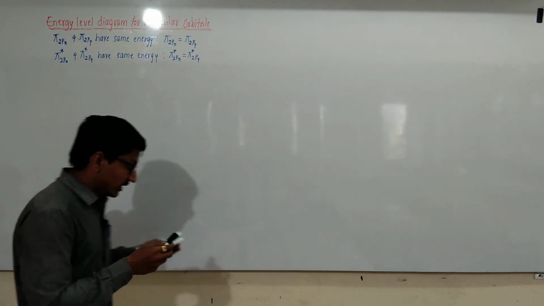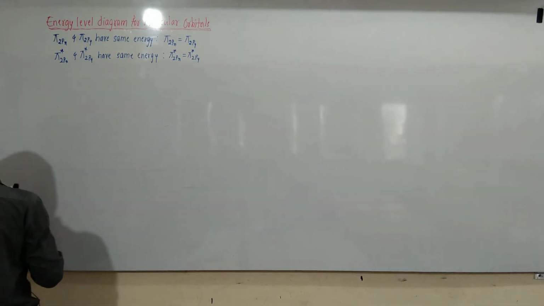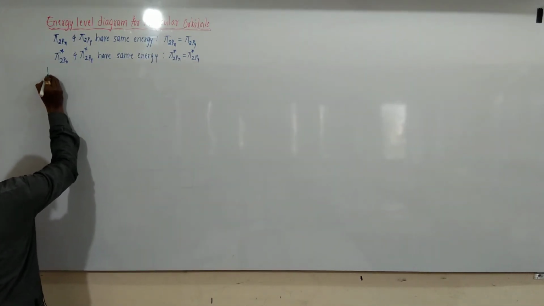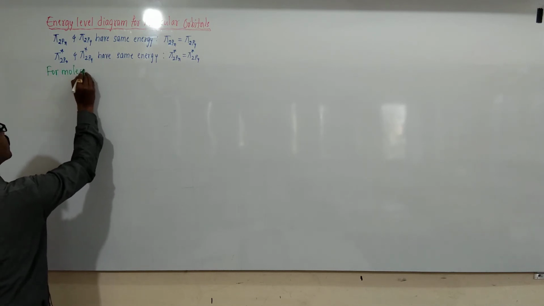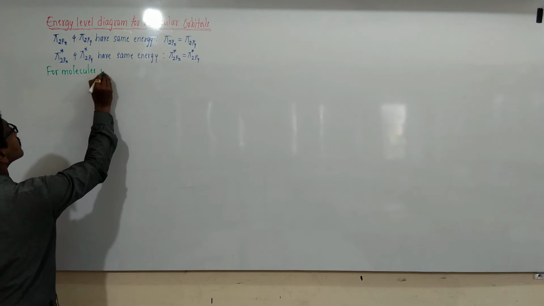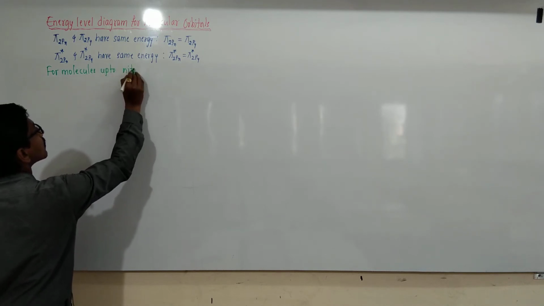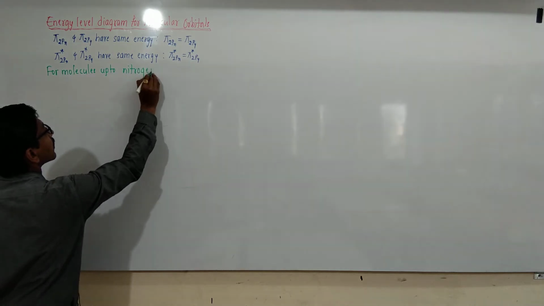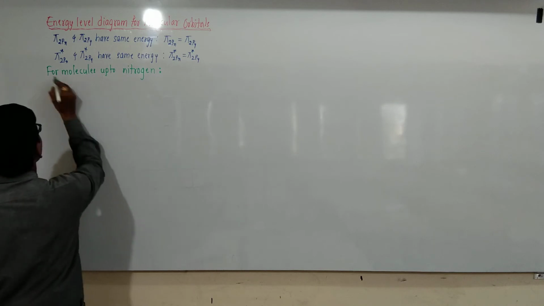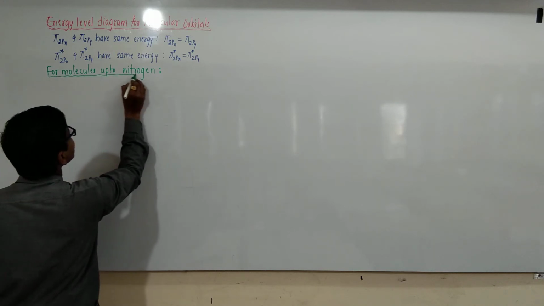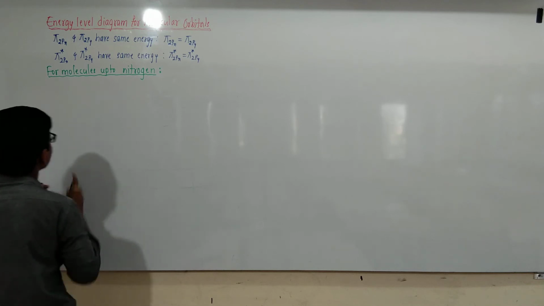We will discuss one by one. For molecules up to nitrogen, the energy level diagram is like this.